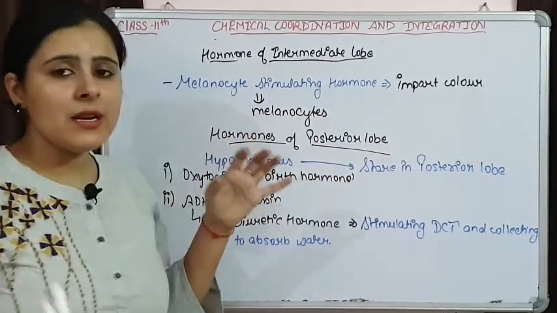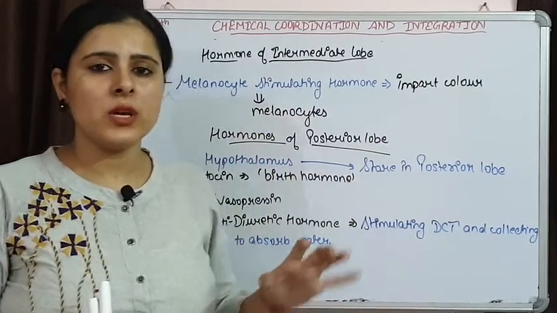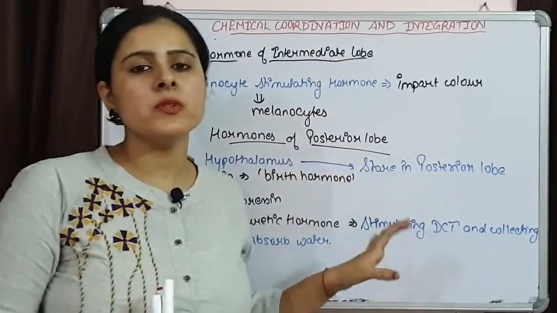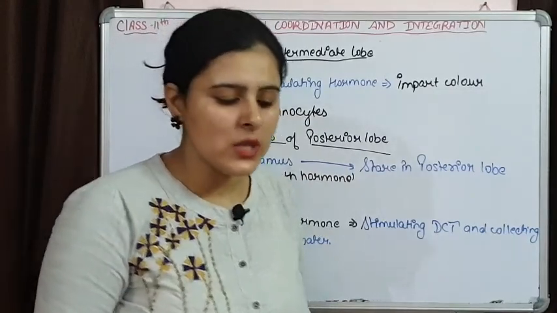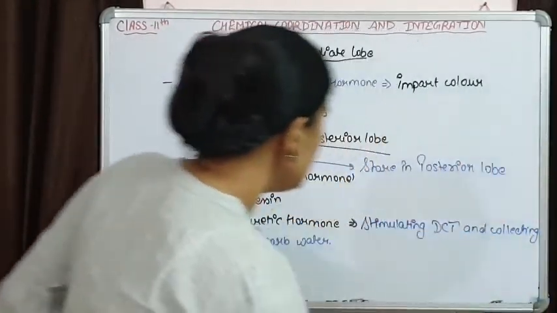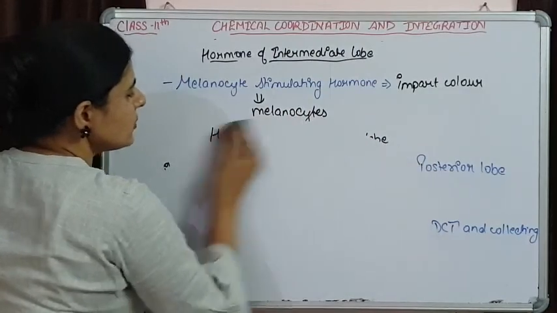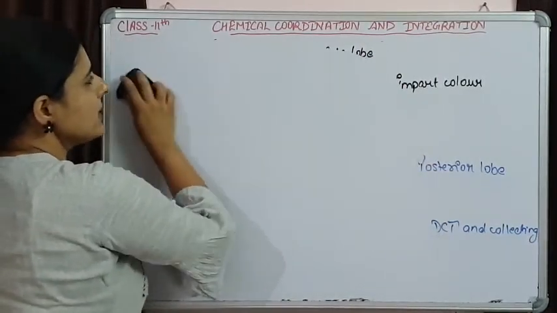Now again, there are some disorders that are associated with the hyper or hypo secretion of these hormones. So we are going to discuss the disorders that are related to these hormones, pituitary disorders.